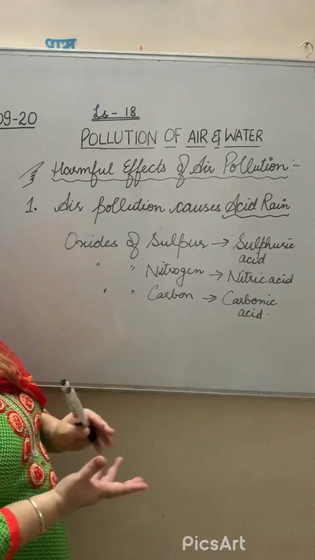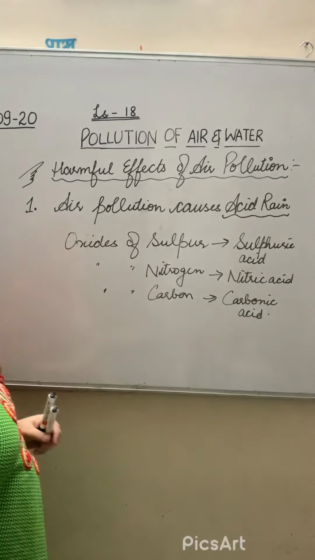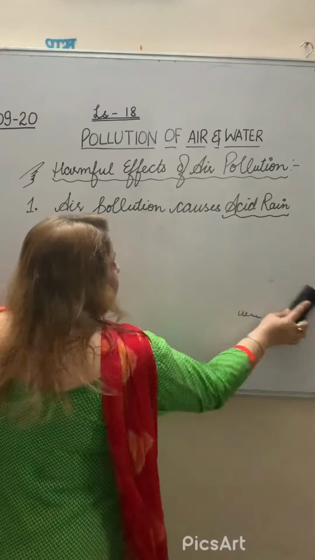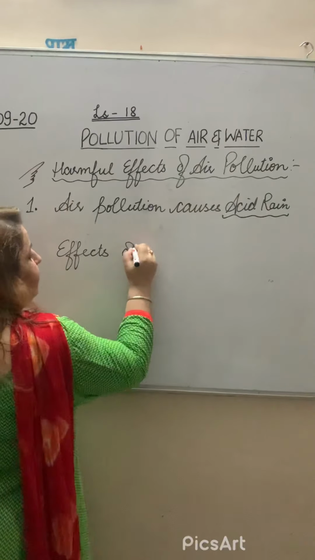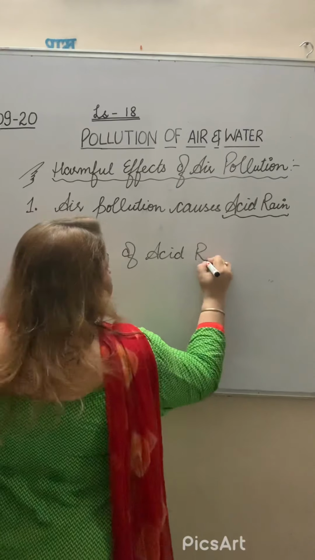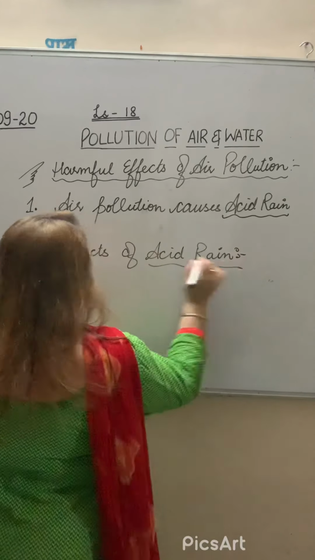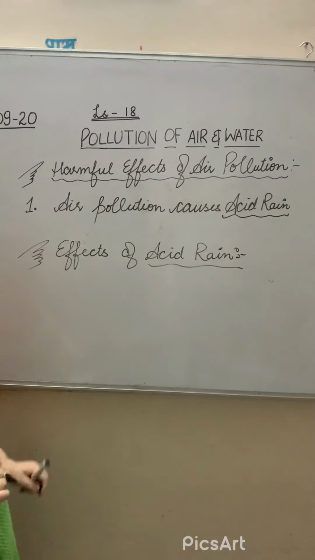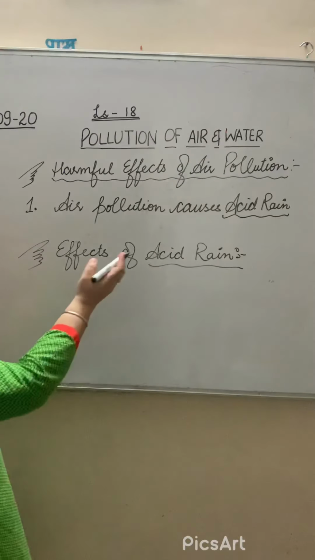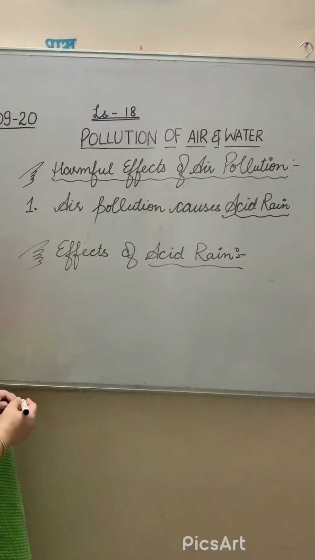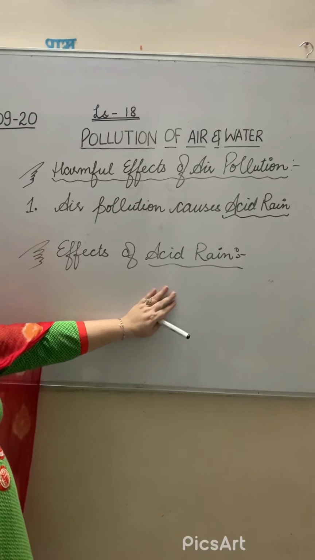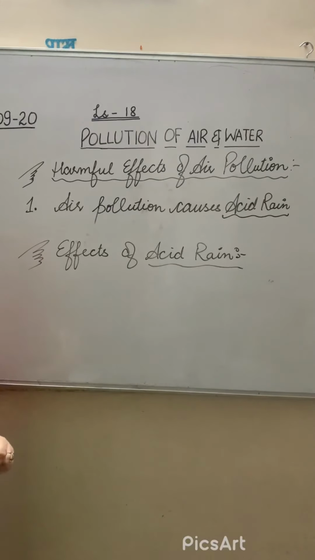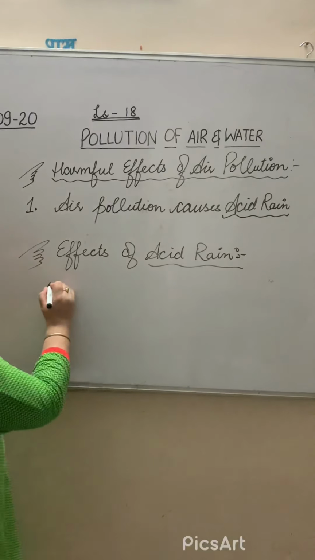What are the different effects of this acid rain? All of you are very much familiar with that also. What are the different effects? Effects of acid rain. It affects the living organism. Like when the acid rain occurs, when it mixes with the river water bodies, then it will cause the problem. Then the animals or the living organism living in the water bodies, they are not able to survive. It affects the monuments. It corrodes the buildings. Right?